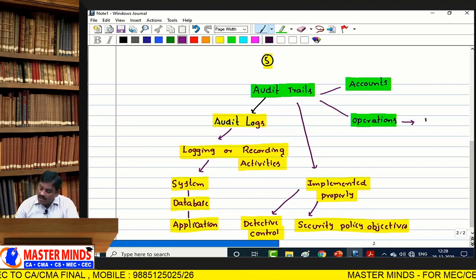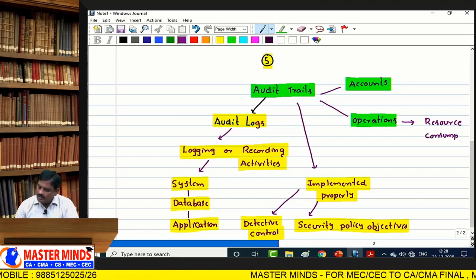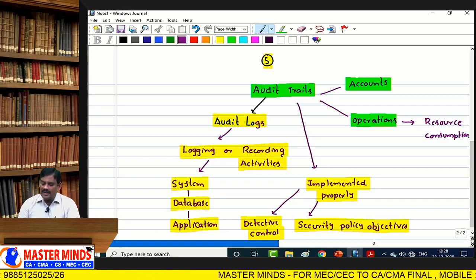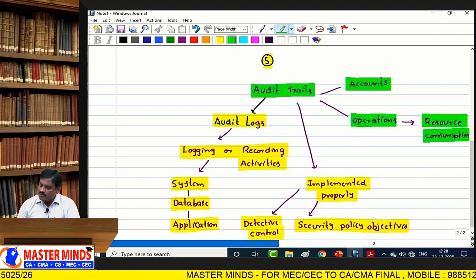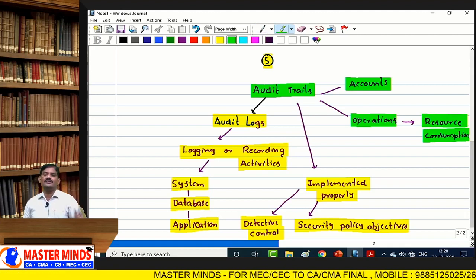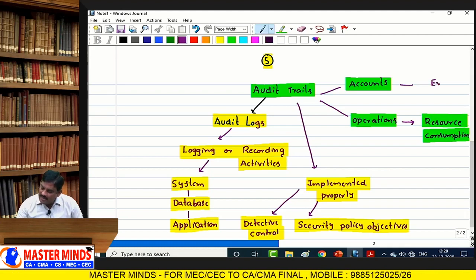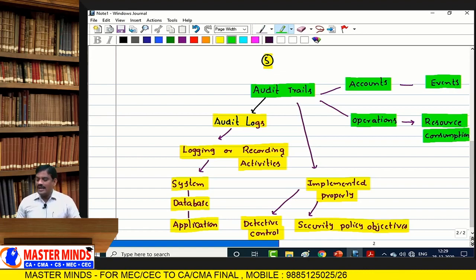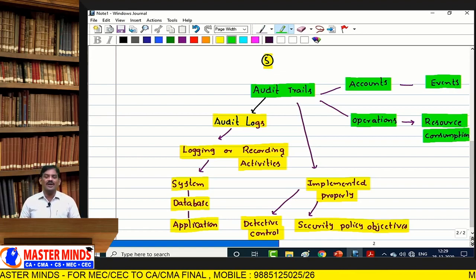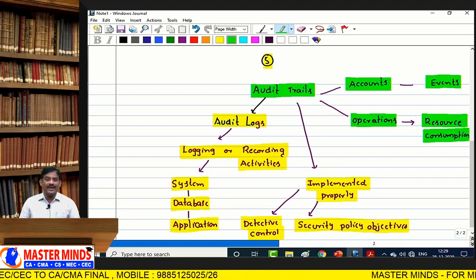Operations audit trail always concentrates on resource consumption. What kind of resources are requested? What resources are allocated? And accounting audit trail always depends upon event handling, that is, what kind of processing activity is going on, where the processing is performed, what input is taken, how the processing activity is going on.